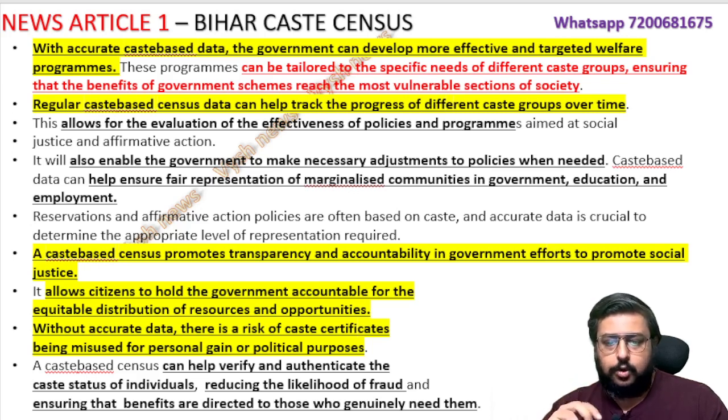Okay, so it also allows citizens to hold the government accountable. When they see that the government is not giving the scheme to a particular group, now you can say, we have data here, this caste is disadvantaged, then why is your scheme not reaching here? Why are you giving the scheme there first? Why is the piped water going there first when we have more problems? So people can start questioning and make the government accountable, and it is a means for verifying and authenticating something, and you can avoid frauds and middlemen. You can genuinely give the proper scheme. This is the introduction part.